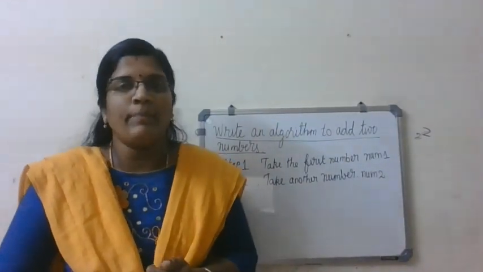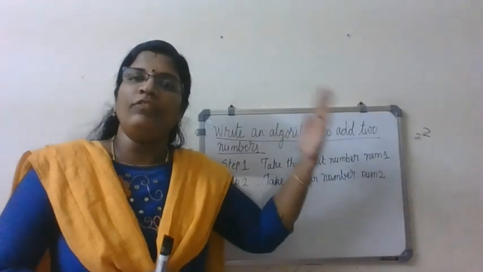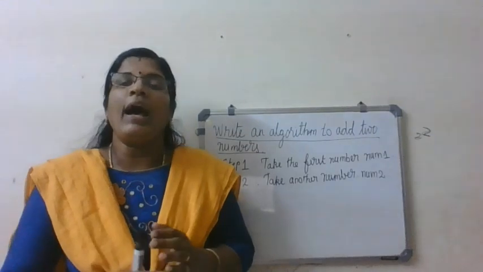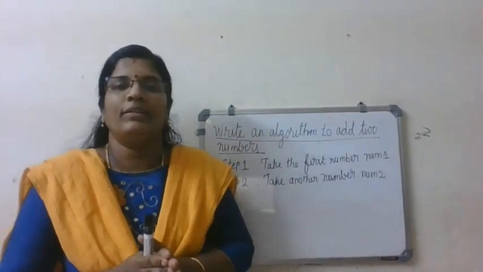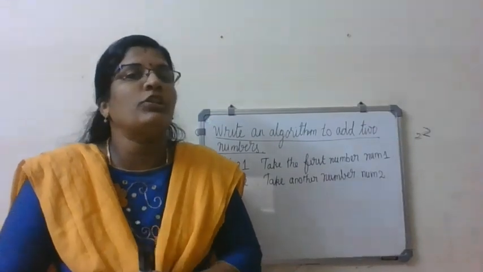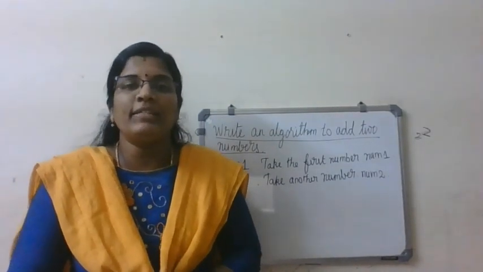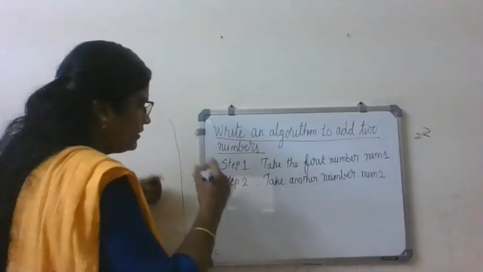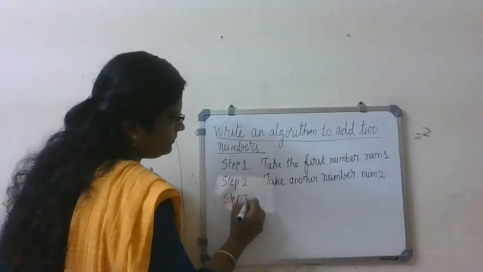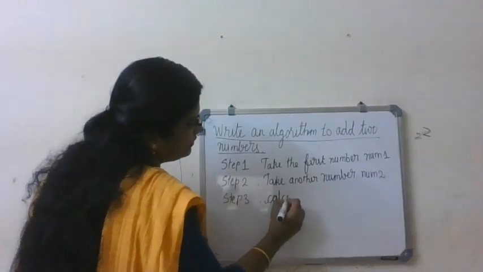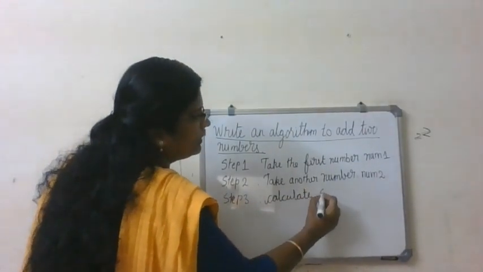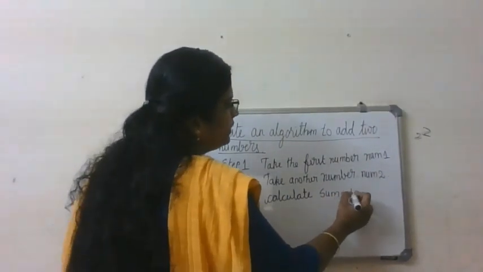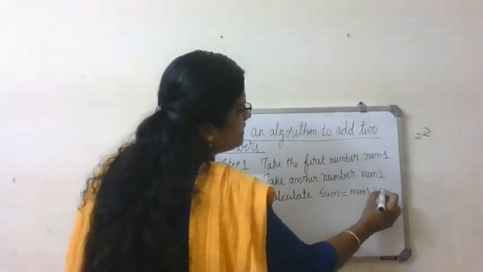Then what is the next step? I want to add two numbers. I have got the first number as well as the second number. What would be the next step? I have to add these two numbers, right? I have to make a calculation here. So calculate sum is equal to; the answer will come in sum. Step 3, calculate. What is the calculation? Num1 plus num2. Sum is equal to num1 plus num2.